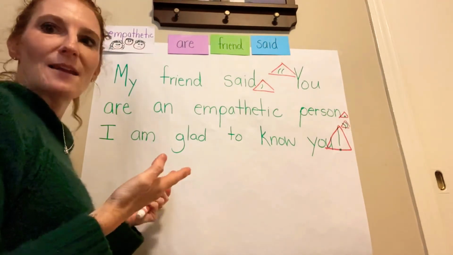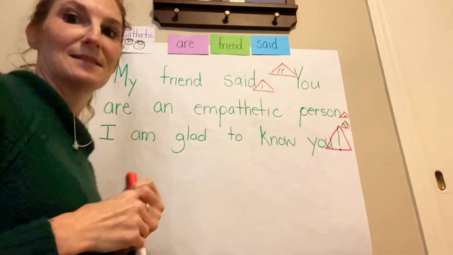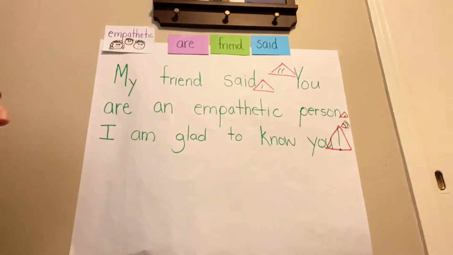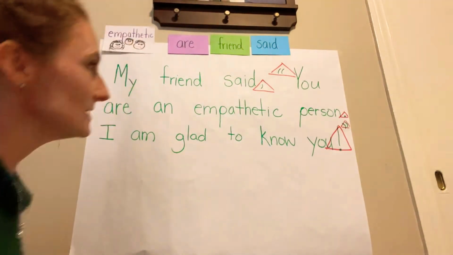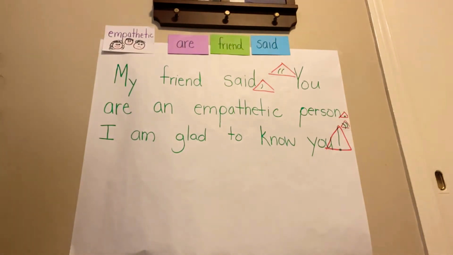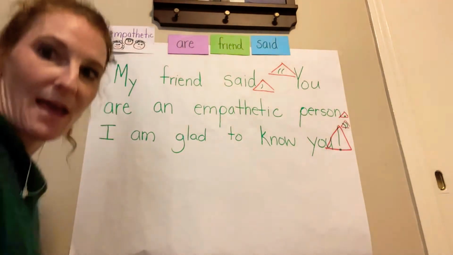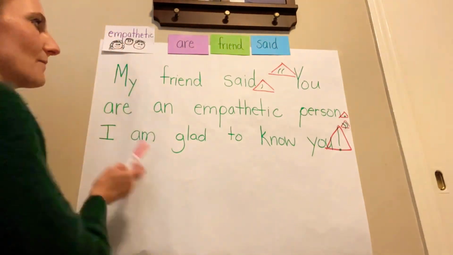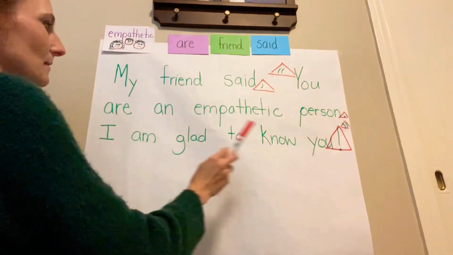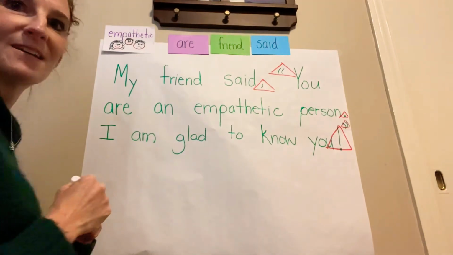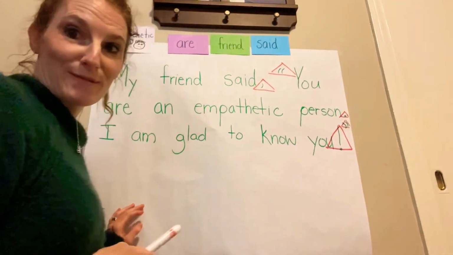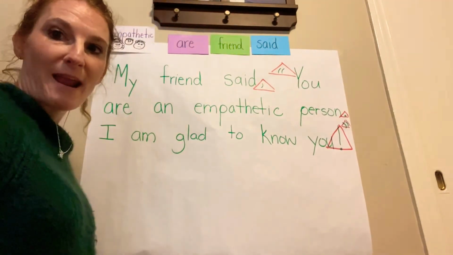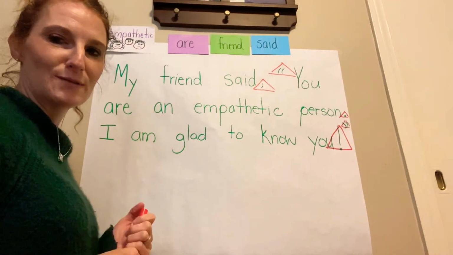So we had a lot of punctuation in these sentences. I want you to listen. If I did not have some of these punctuation marks, this is what it would sound like when I'm reading this to myself. So it might sound like this. My friend said, "You're an empathetic person. I am glad to know you." It's a lot of information really quickly. No breaks. Might seem confusing.